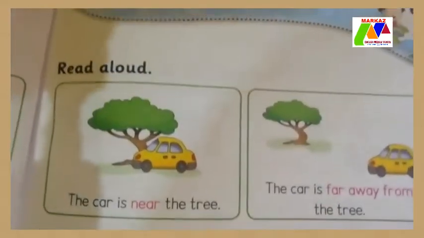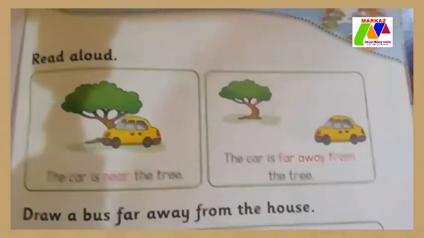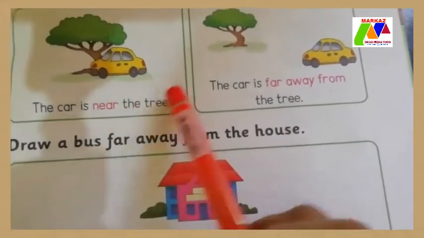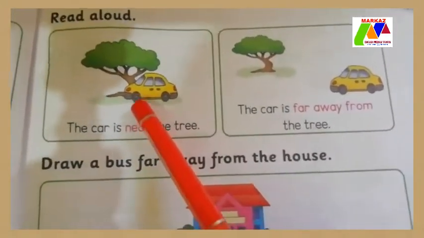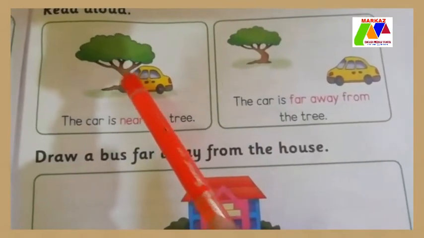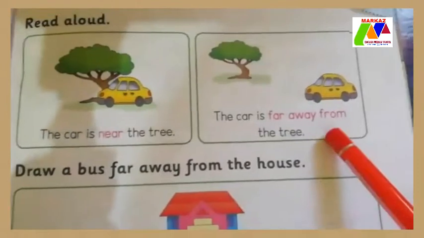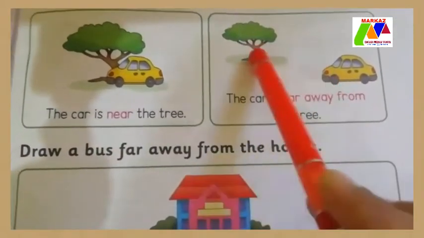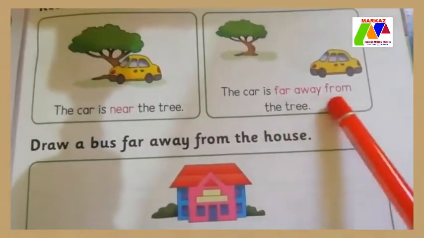Then the next one, far and near. Look at the car. The car is near the tree. Here, there is a long distance, so the car is far away from the tree.